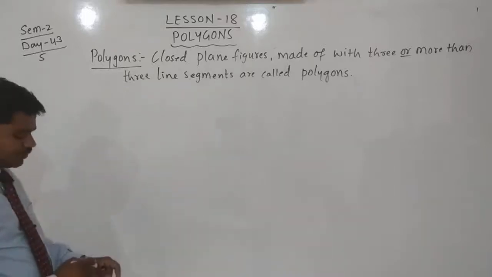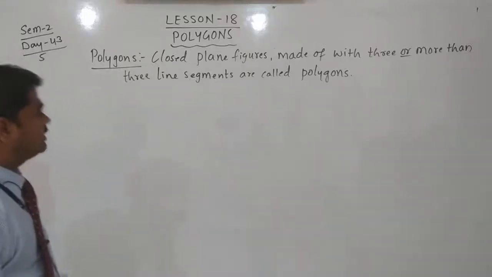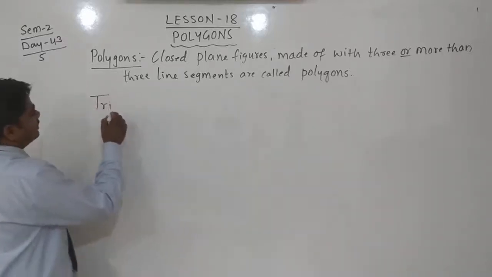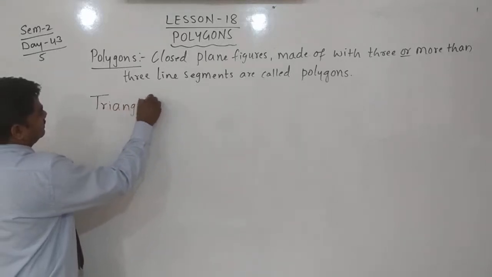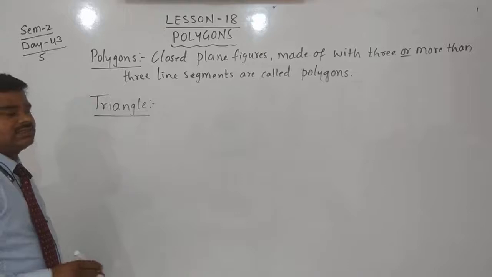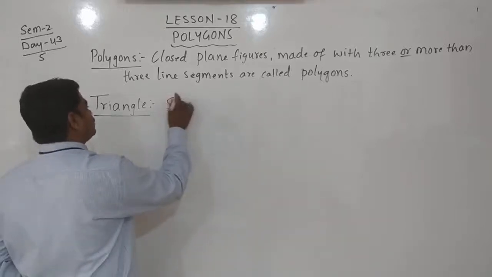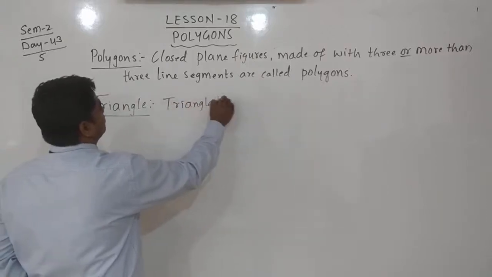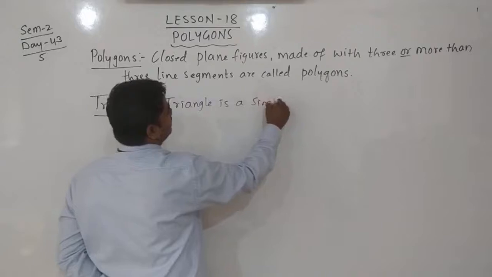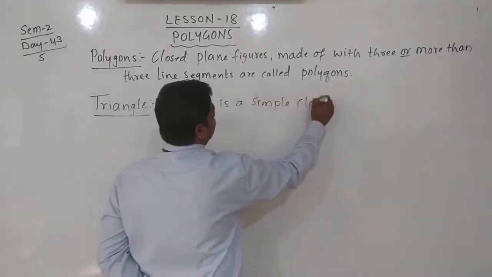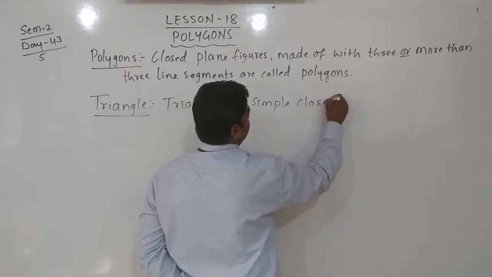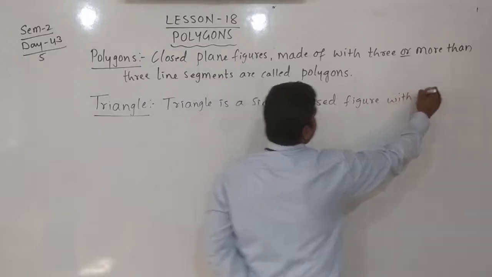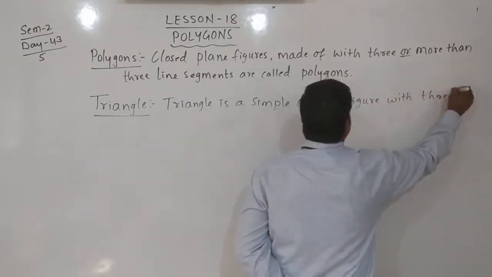In polygons, today we will discuss the triangle. Triangle is a polygon, a simple closed figure. Now we can write: a triangle is a simple closed figure with three line segments.